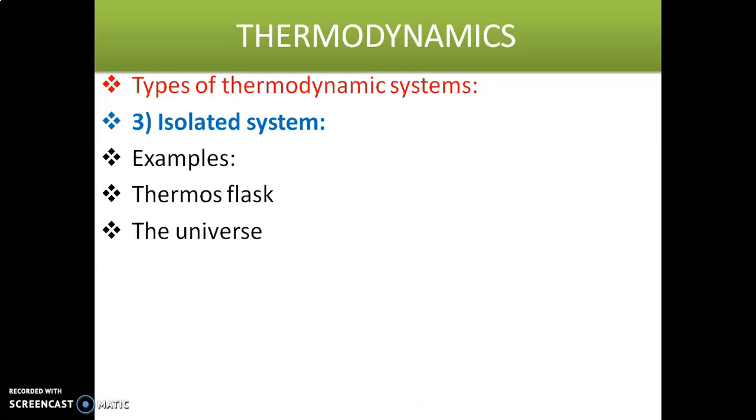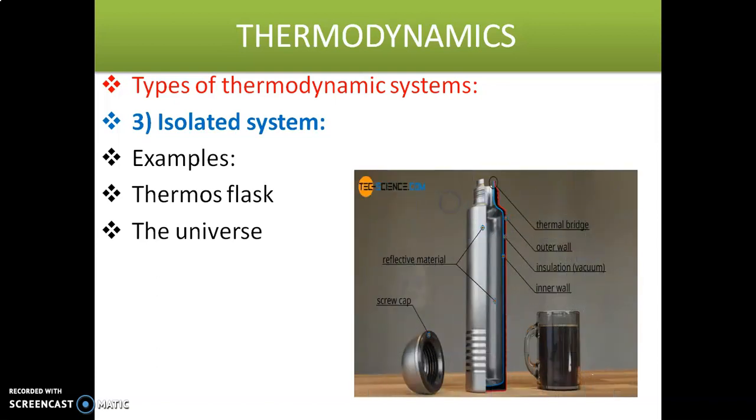And we have one more system, that is the adiabatic system. What is an adiabatic system? It means heat cannot cross the system boundary.